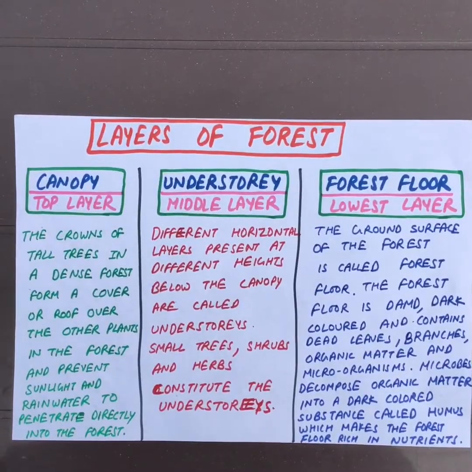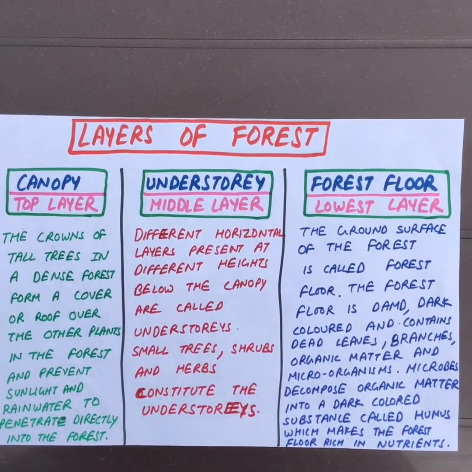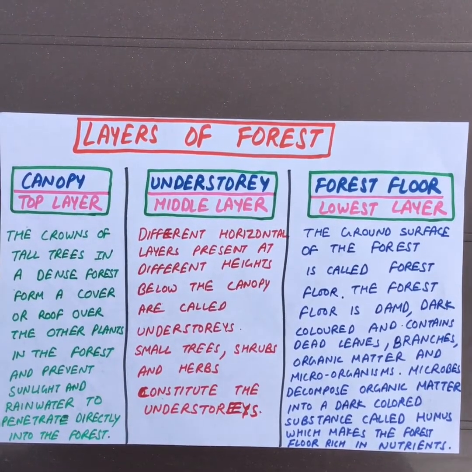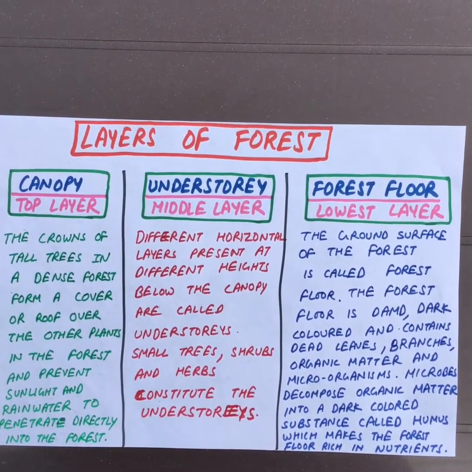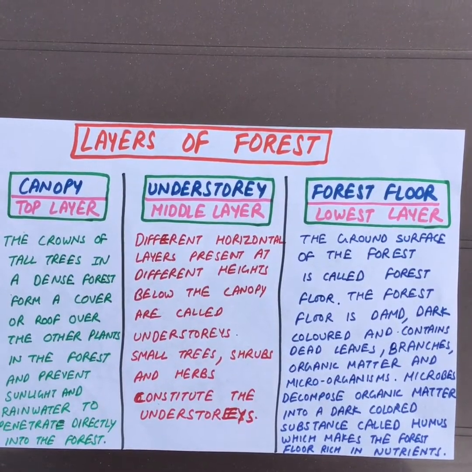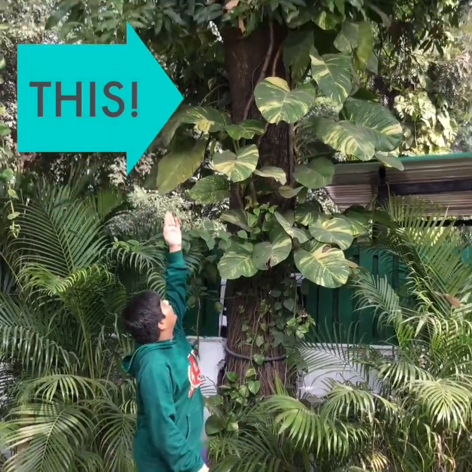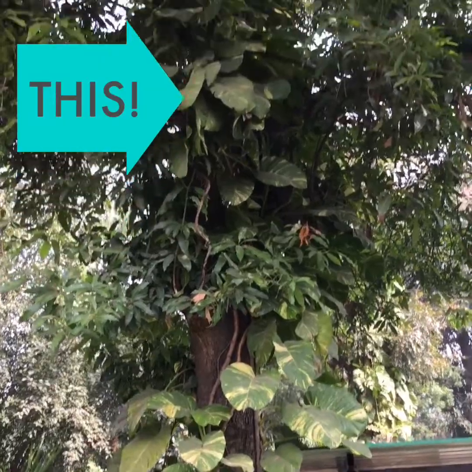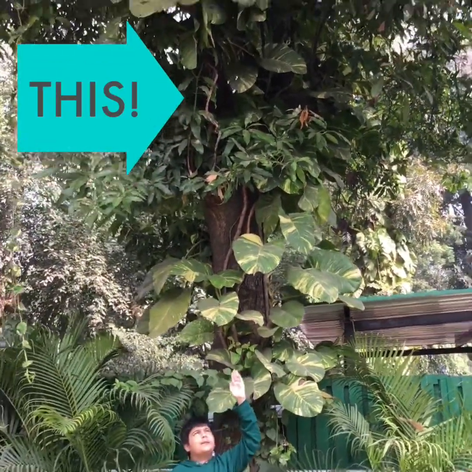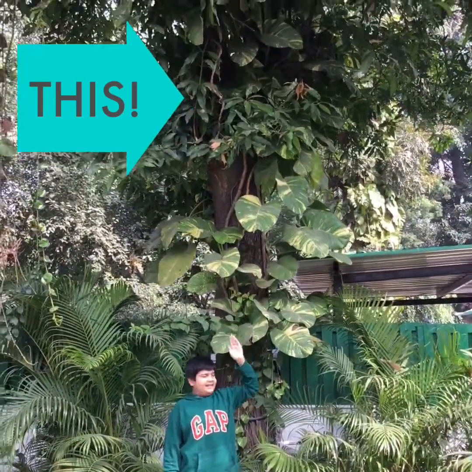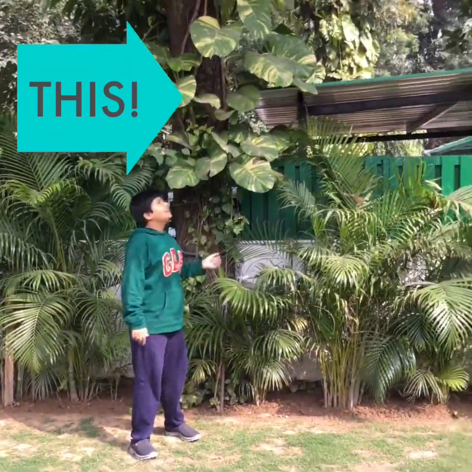Now let us learn about the forest profile. As told earlier, I would give you some live examples to learn better. Layers of forest. Canopy. Canopy is the top layer. The crowns of tall trees in a dense forest form a cover of roof over the other plants in the forest. This tall tree in my garden acts as a canopy. The leaves and branches of this tree prevent sunlight from penetrating into the lower plants. This is a canopy.